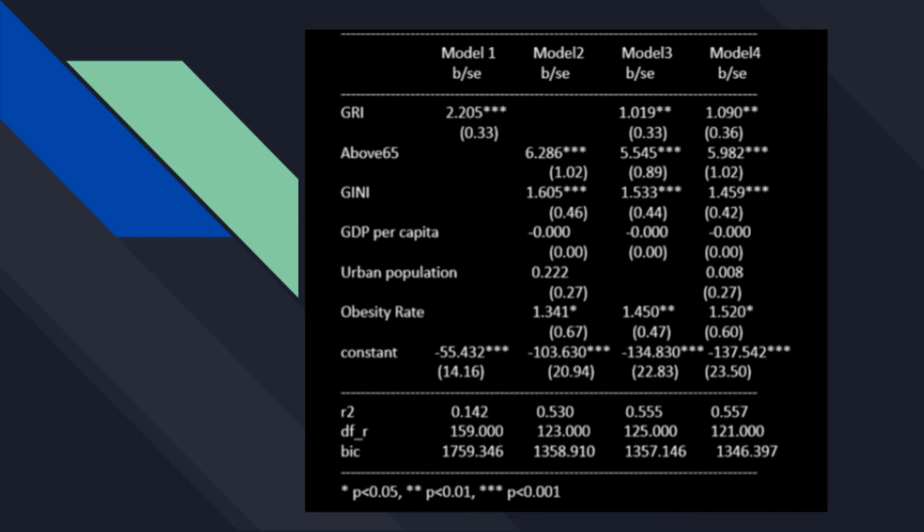Especially, the government response index, above 65, and obesity rate have a significant impact on the death rate. The coefficient of the government response index decreased after adding more pre-outbreak variables into the models, but is still significant. Not surprisingly, the above 65 is significant due to the characteristic of COVID-19.